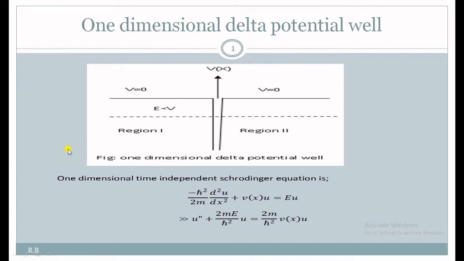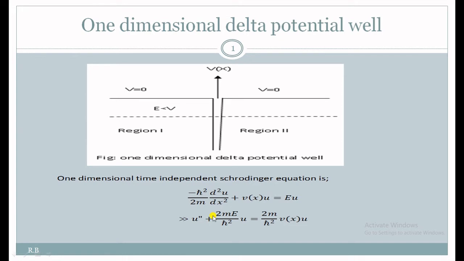We know the one dimensional time independent Schrodinger equation is minus h cut square upon 2m, del square u by del x square, plus V(x) u equals E u, that is H psi equals E psi. In place of the wave function we have considered this u. This is one dimensional since it depends only on x. This is the kinetic energy term and this is the potential energy term. T plus V equals H, and H psi equals E psi.